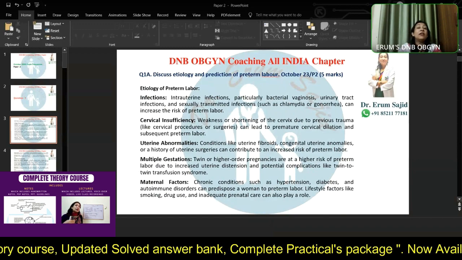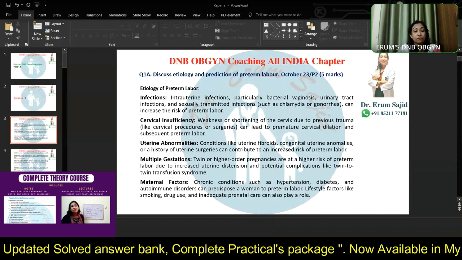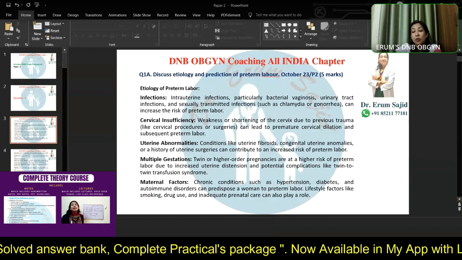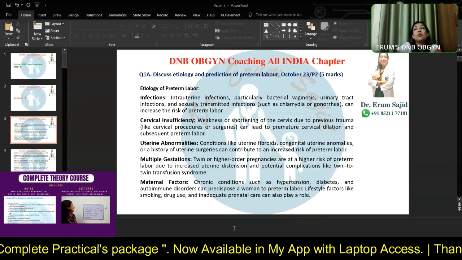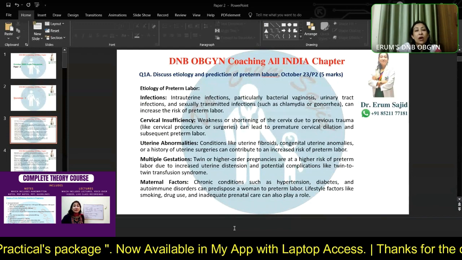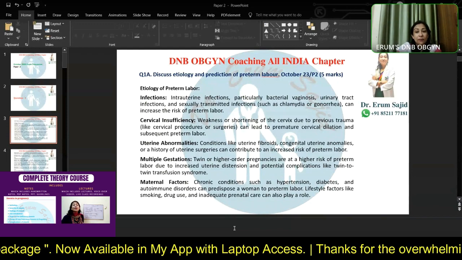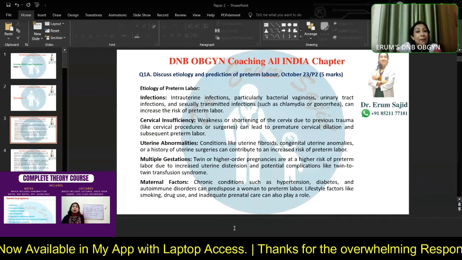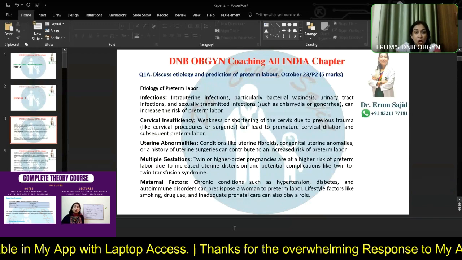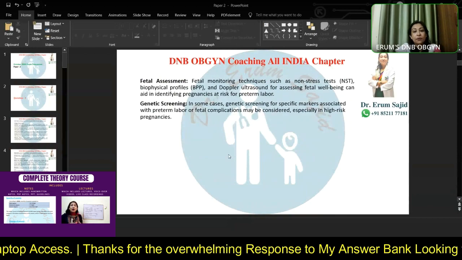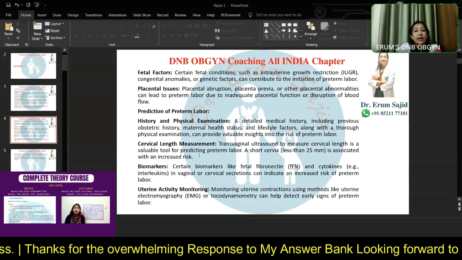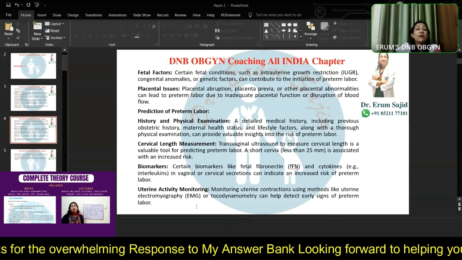FFN, fetal fibronectin, with a very good positive predictive value. And why do I say positive predictive value, not sensitivity? Because it tells with a certainty of around 92% whether the preterm labor is about to happen in the coming 1 week. So fetal fibronectin is a pretty important marker. So let's go back there. Yeah. And of course, uterine activity monitoring.